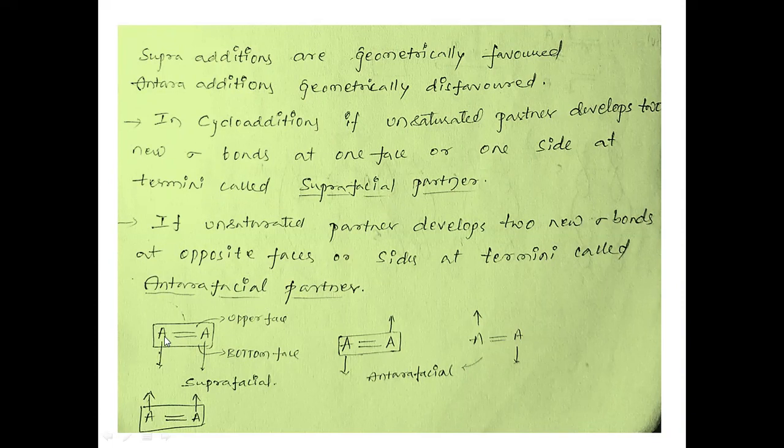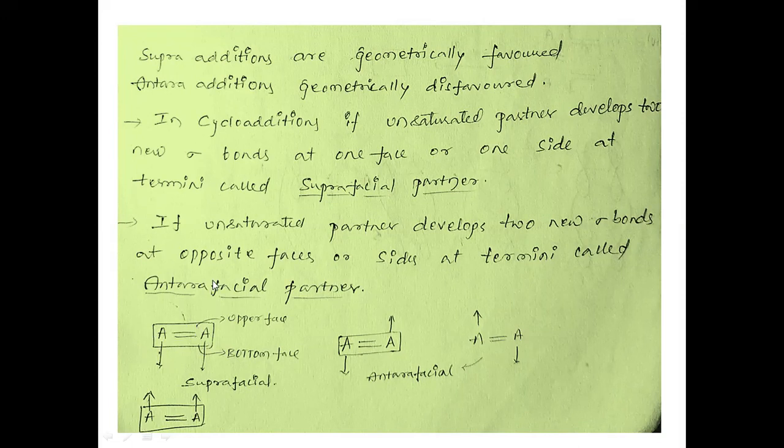Suppose this is one pi fragment partner, where you can see a double bond A. In this case, this fragment develops two new sigma bonds, one sigma bond from this terminus and another new sigma bond from the other. If the two new sigma bonds develop from any one side or one face, suppose from the bottom face, then it is called supra addition or a supra partner. Or else, if the two new sigma bonds are formed from the upper face, even then we call this a suprafacial partner.